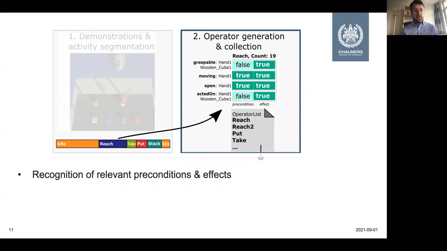Now we come to the main contribution, the operator generation. So based on the activity segmentation, we create new operators, and we can give these operators meaningful names corresponding to the activity classification. But we also need to extract the relevant preconditions and effects. And these are made up of all the hand state variables. But additionally, we need to map the hand activities to changes in the environment. For example, in the form of environment state changes like on top, which would change when we pick up a cube from the table.